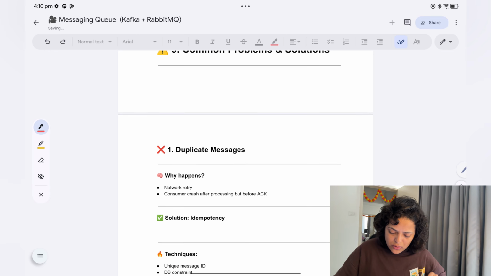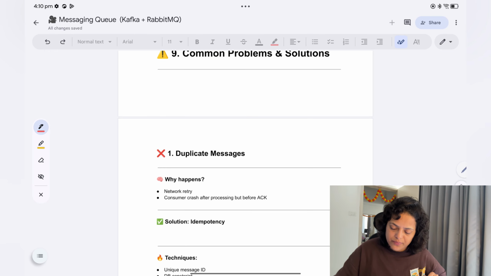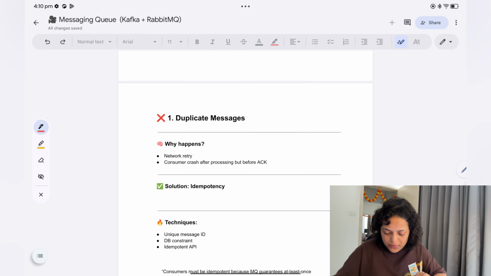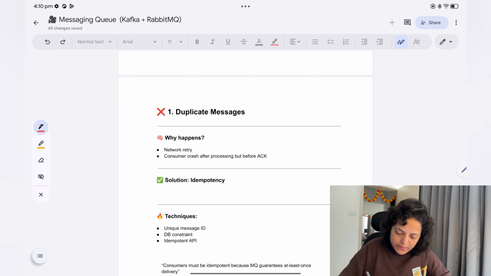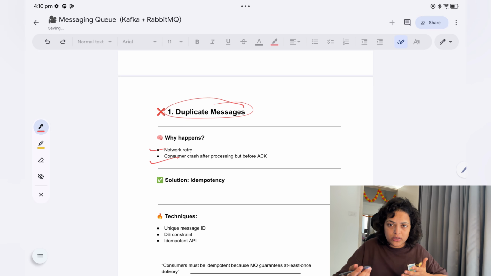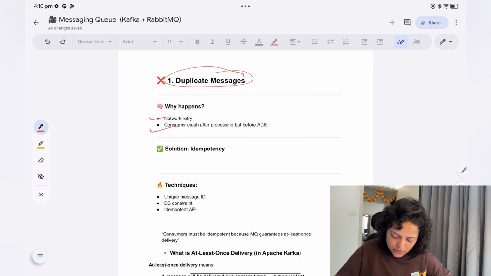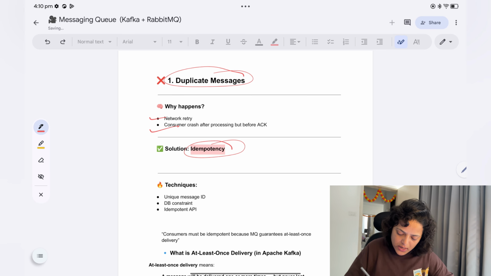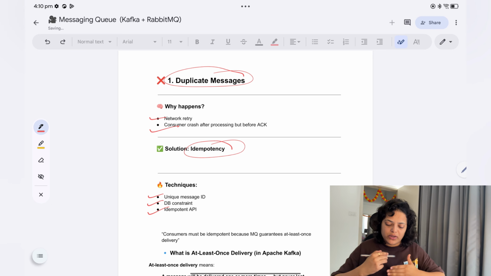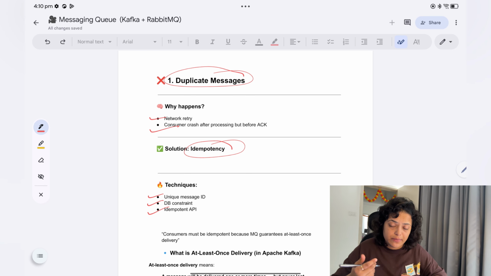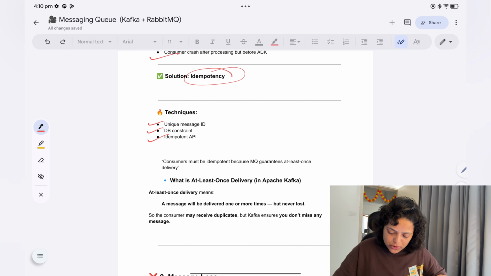Now what is the common problem with this messaging queue? The common problem is duplicate messages. Why does it happen? Network retry, or the consumer crashes after processing but before acknowledgement. Then again it will deliver a duplicate message. So what is the solution? Idempotency: unique message ID, DB constraint, idempotent API. When you run it multiple times, the result will be the same. So that is the solution.